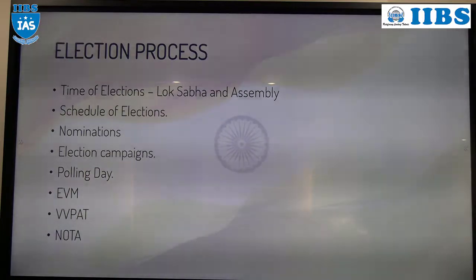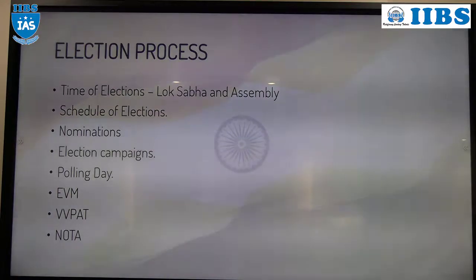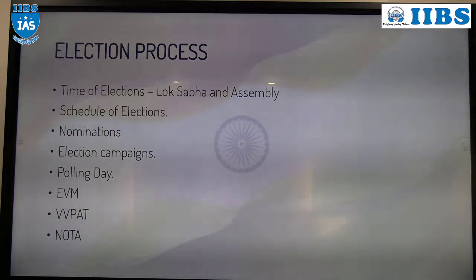For Lok Sabha it is every 5 years, for Rajya Sabha every 2 years. For every 2 years, one third of the members of the Rajya Sabha will retire and one third of the Rajya Sabha members will be elected. The tenure is 6 years, but the election will be conducted every 2 years.